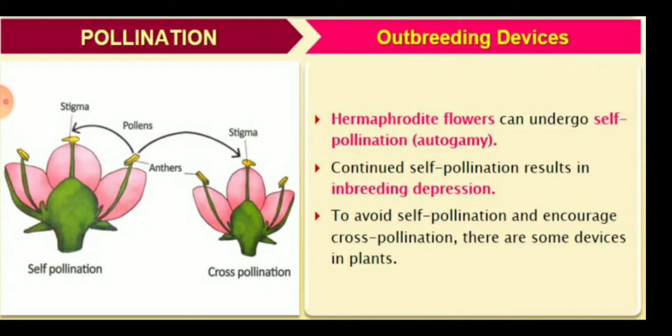But what happens? Continued self-pollination results in inbreeding depression. So to avoid self-pollination and encourage cross-pollination, there are some devices in the plants. There are 4 types of outbreeding devices in the plant.